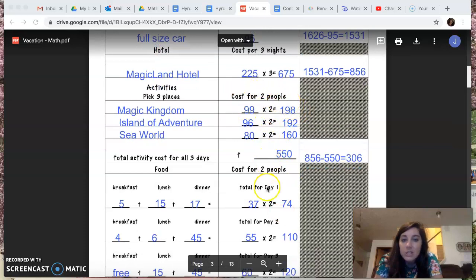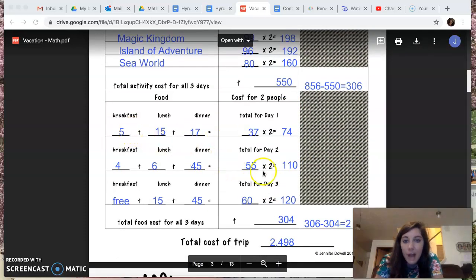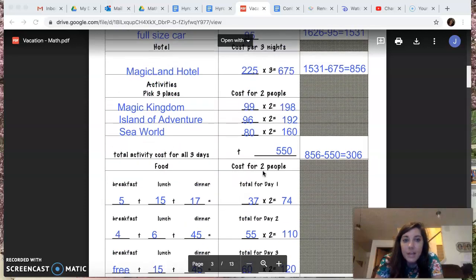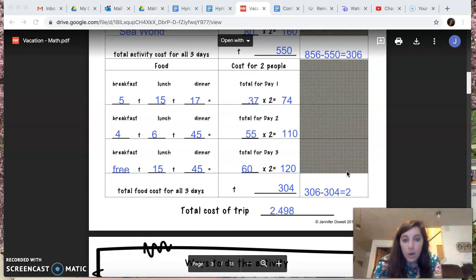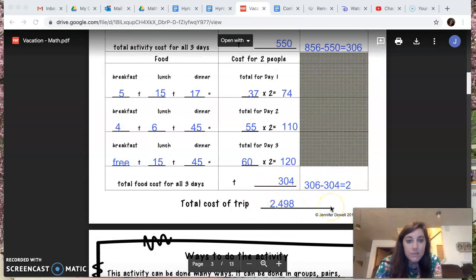And you keep going and you keep picking your activities and making sure you're following these directions. It's very well laid out for you, so you should be able to figure it out. For these ones where it's giving you blank spaces and then down here it has the big grand total, it's asking you to total up all of these. They picked Magic Kingdom as one activity, Island of Adventure is one, and SeaWorld is one. They found out those totals and then added those totals together to get 550, and then you subtract 550 from the amount of money that you have left from the last payment, okay? So their total cost ended up being $2,498, which means they only had $2 left to spare.